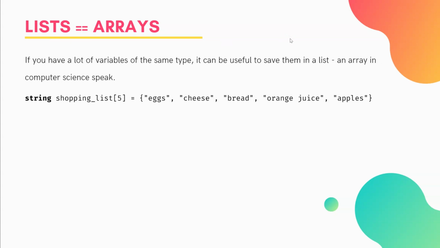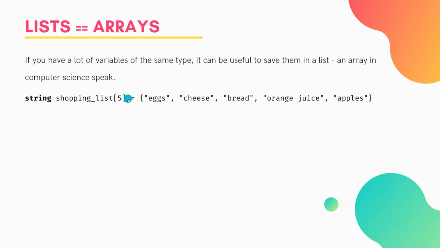Looking at how we might construct our shopping list in an array, again, like we do with a variable, we say the type, which in this case is string. We give our list a name, as we do with a variable, so shoppingList. Then we use the square brackets after that to say that this is not a variable, this is in fact an array.